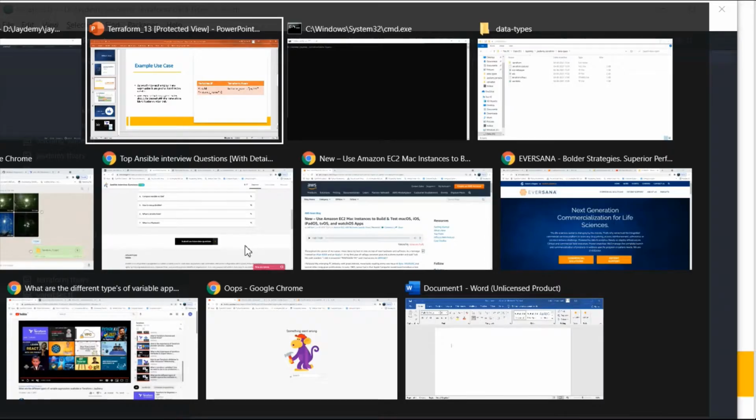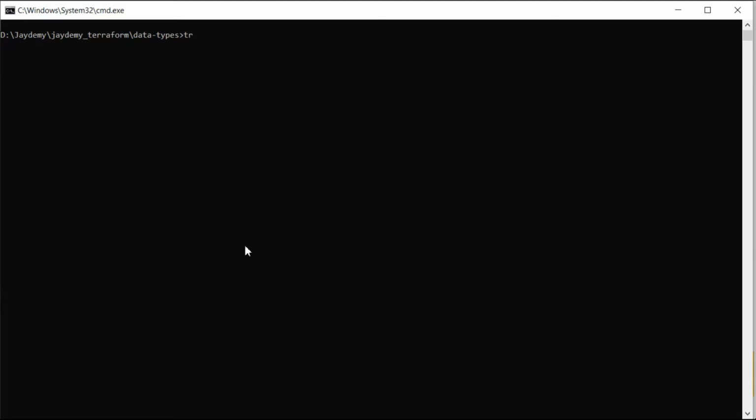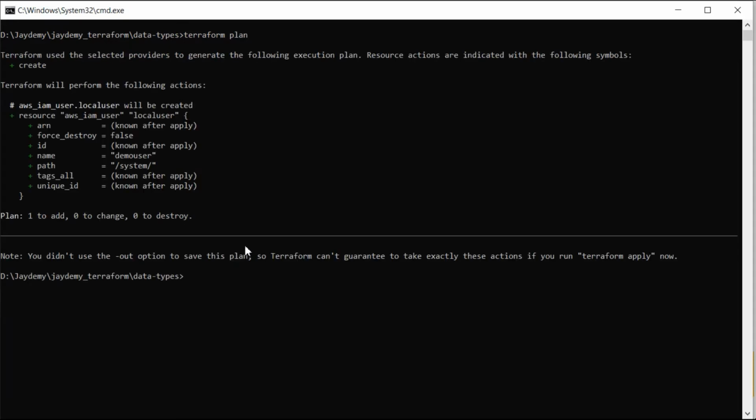Let me save this one and run terraform plan. See, it is trying to create a user named demo user.